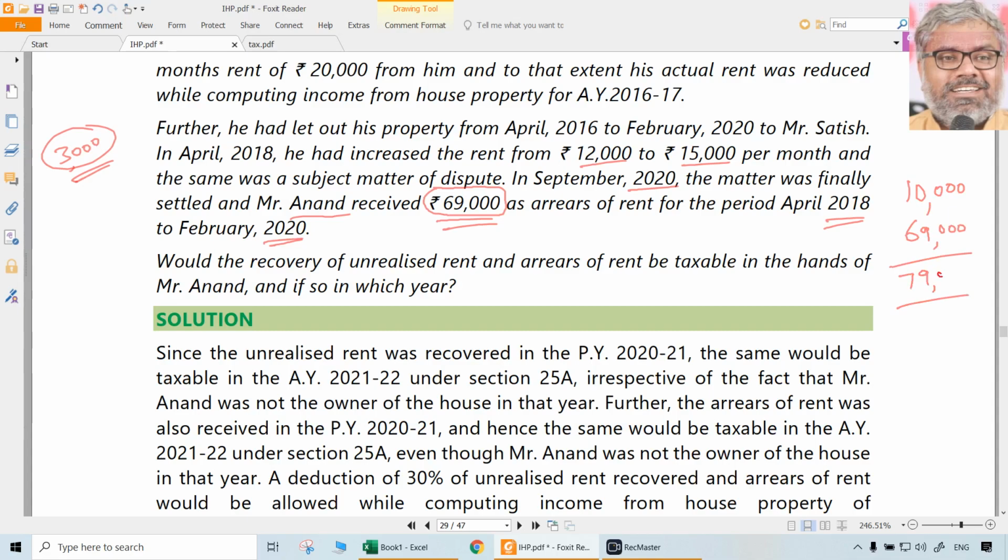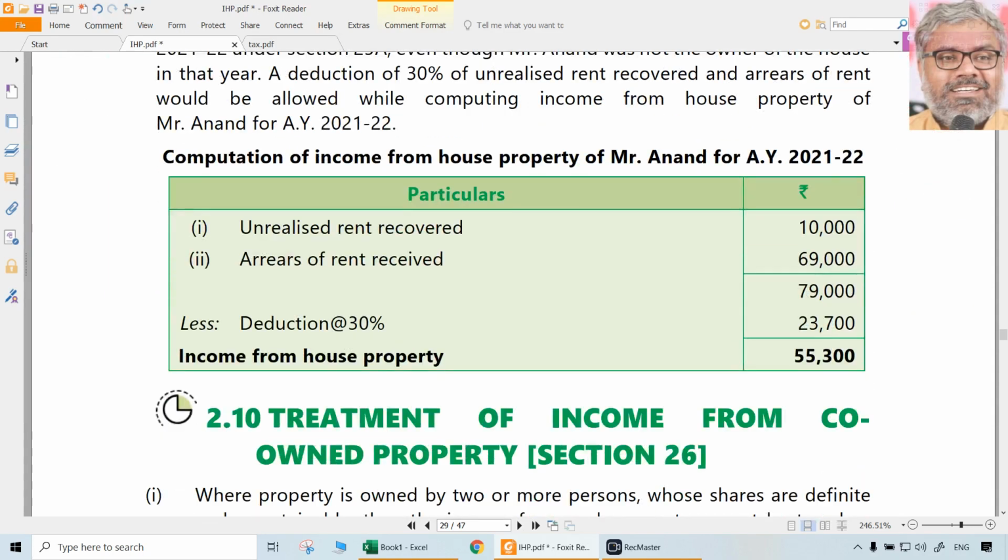So the total taxable amount is 79,000. But there is a possibility of 30% deduction. That is the main point. 79,000 is taxable, but 30% of that is allowed as deduction, which means the income from house property of Anand for the assessment year 21-22 is going to be 55,300.